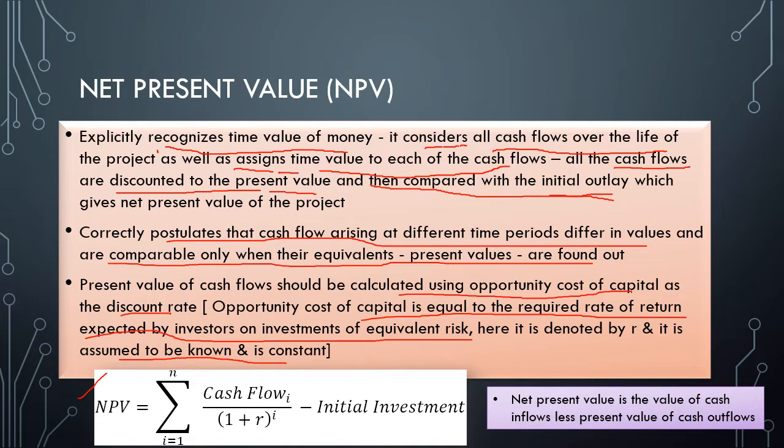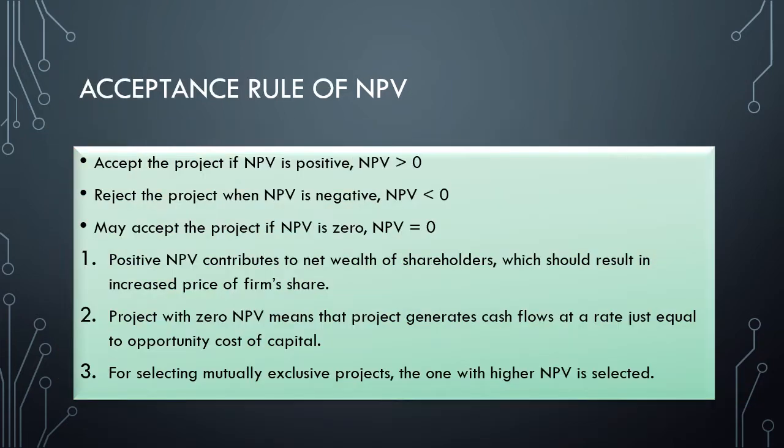This is the formula: the sum of cash flow i divided by (1 plus R) to the power i, where i is the time period from 1 to n, minus the initial investment. So this is net present value, which can also be denoted by this. Net present value is the present value of cash inflows less the present value of cash outflows. Cash inflows minus cash outflows.